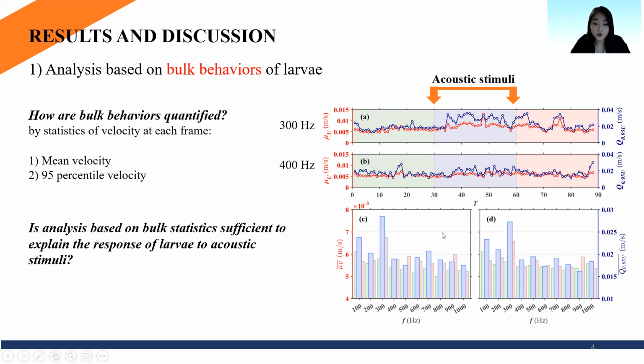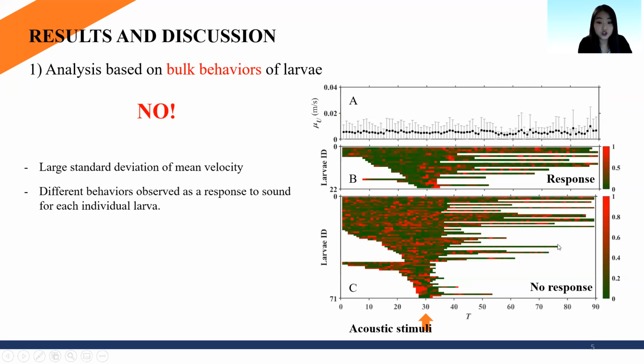These bar plots show how mean and 95 percentile velocities were changing in general for each frequency condition, and we can observe that for certain frequencies, the response of larvae to sound is quite vague, requiring additional robust quantification of larvae response to sound. So now we raise a question: is analysis based on bulk statistics sufficient to explain the response of larvae to acoustic stimuli? Our answer would be of course no. As was observed from the previous 400 Hz condition, further analysis is required to validate that sound can provoke larvae to change their movement.